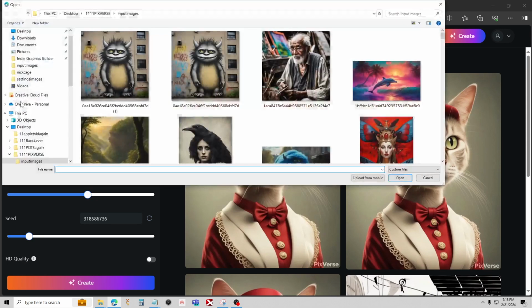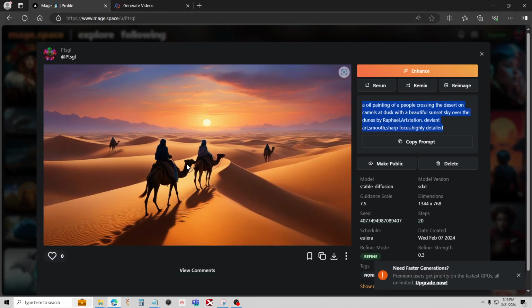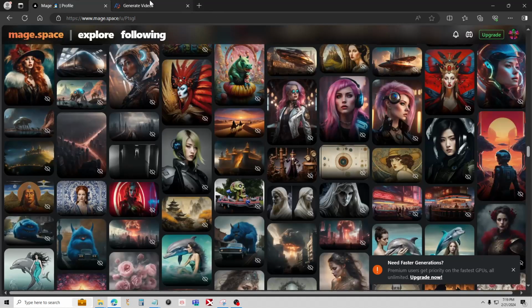I'm going to go ahead and upload. Okay, so this one should be pretty good for a start image. The reason why I think that the prompts work better is because when you're using a start image, it has to analyze it, like look for movement and make sure everything is something that it recognizes. So this one should be pretty good. But what I'm going to do is do one with just a picture, and then I'll go back and do one with the same prompt that made the picture, and we'll compare them.